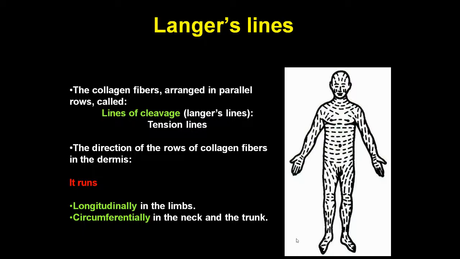We can see these collagen fibers arranged in two ways, transversely and longitudinally. Longitudinally they are present only in the upper limb and the lower limb, and transversely or circumferentially they are present on the body, mid body, and the neck region.